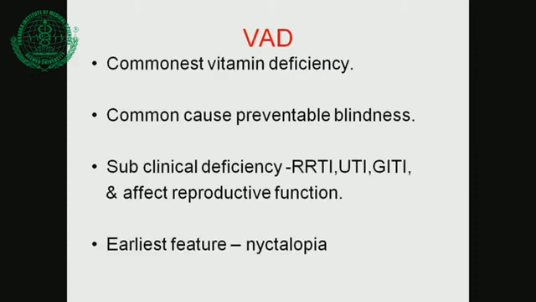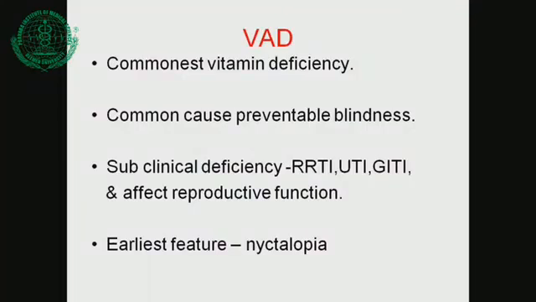Now we come to what is VAD. VAD is vitamin A deficiency. The short form is VAD. VAD is the commonest vitamin deficiency. So an MCQ may be asked: which is the commonest vitamin deficiency, A, D, E, K or whatever it may be? Vitamin A deficiency is the commonest vitamin deficiency in children. Also it is a common cause of preventable blindness. Very important. I will show you in later slides how vitamin A deficiency can lead to blindness. It's a preventable cause. That's why we are supplementing all children up to 3 years with vitamin A every 6